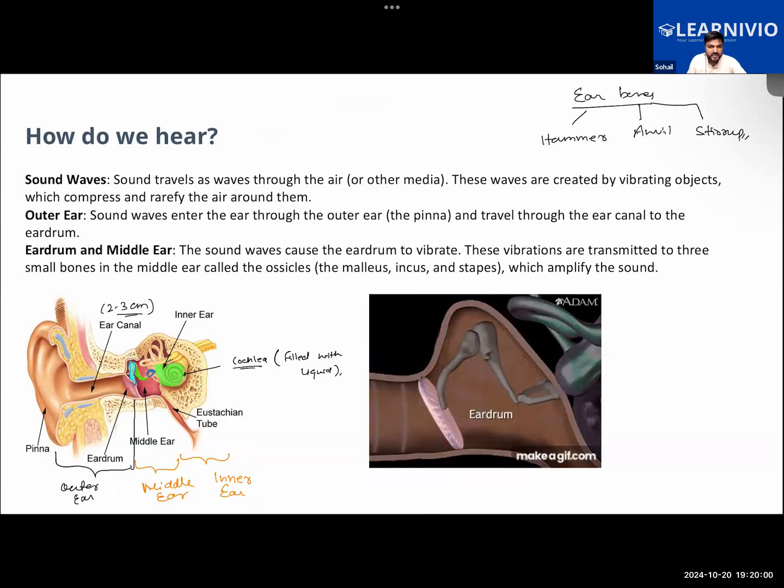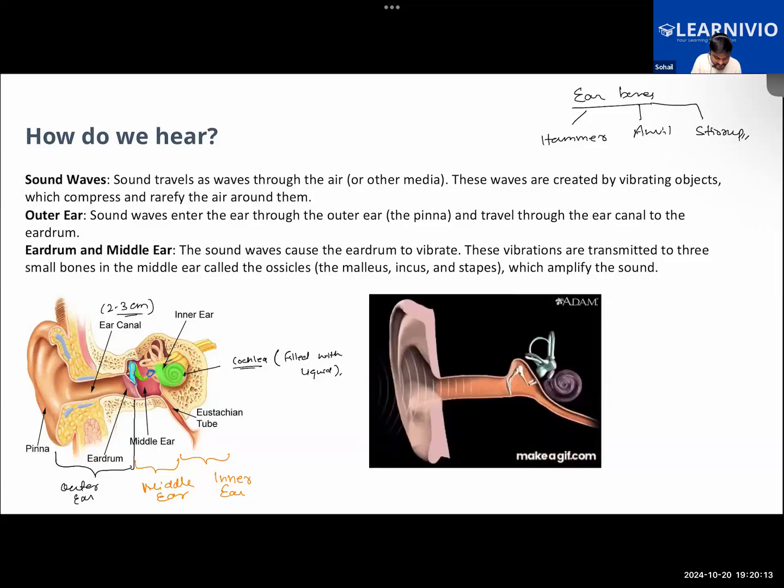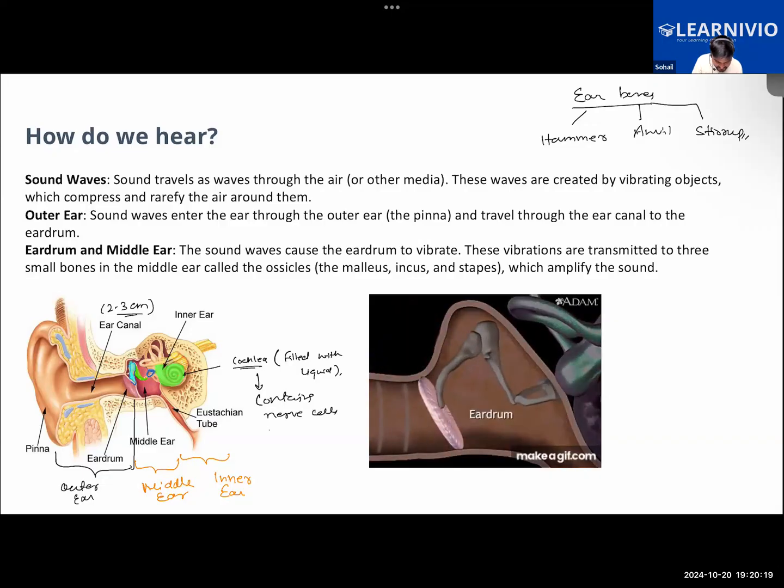And the liquid present in the cochlea contains nerve cells which are very sensitive to sound.